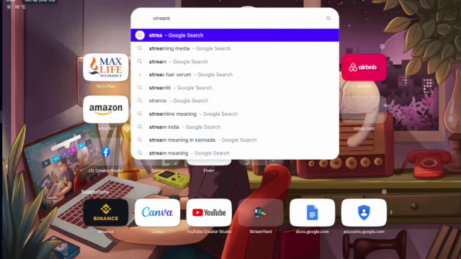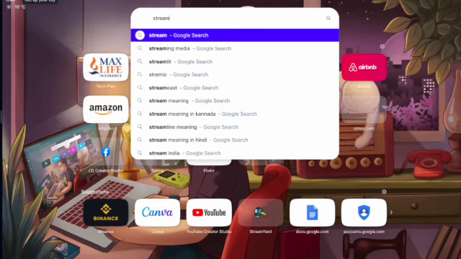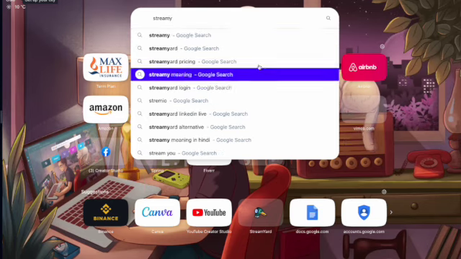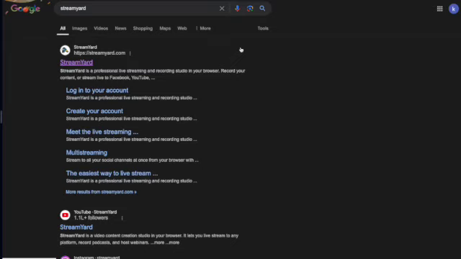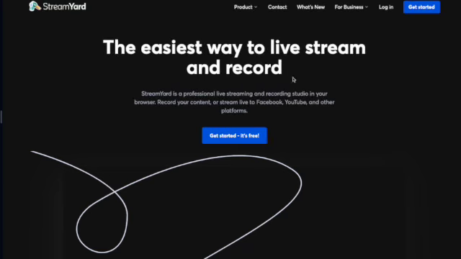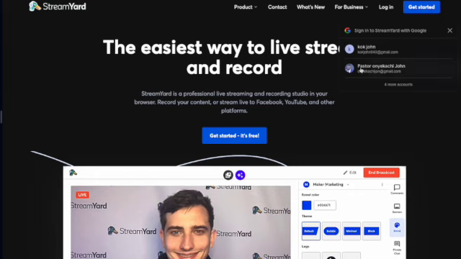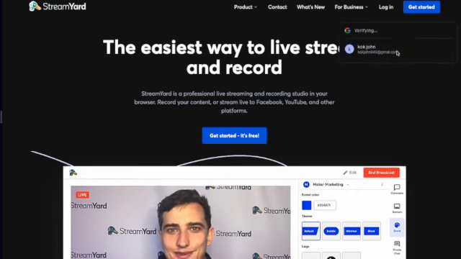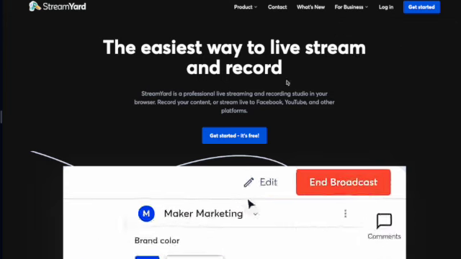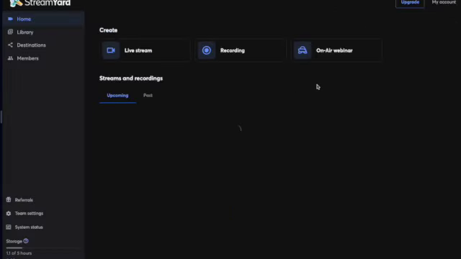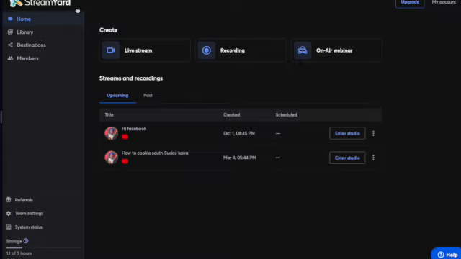When you go to StreamYard.com, click StreamYard, and the first thing you will see is StreamYard. Click it, and then you will need to log in here. I'm going to log in with this account, so it will be easy for me. Now, after you log in here, this is the dashboard that you will find yourself in.